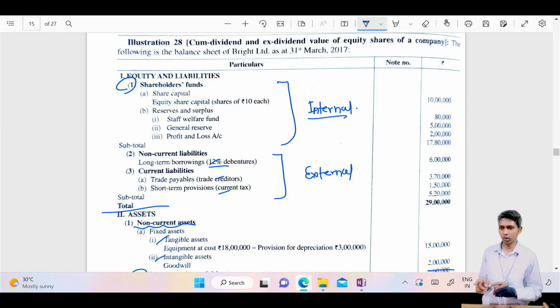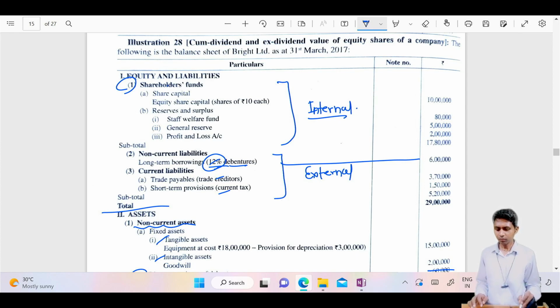That means we do not consider Sunil and Appa separately. Sunil Appa is the name of that person. Like this, we do not consider debentures and their 12% separately. This is the name, 12%. Just write this 12%, whatever is the amount of debenture, in the liabilities. Correct? That means in B group, 6 lakhs rupees.